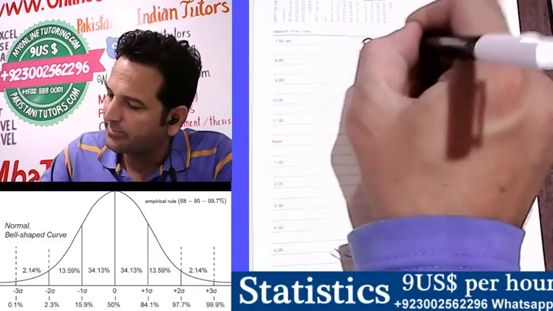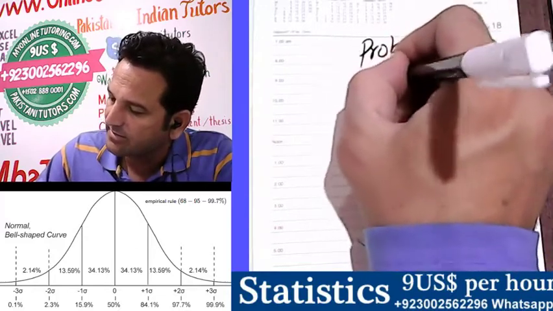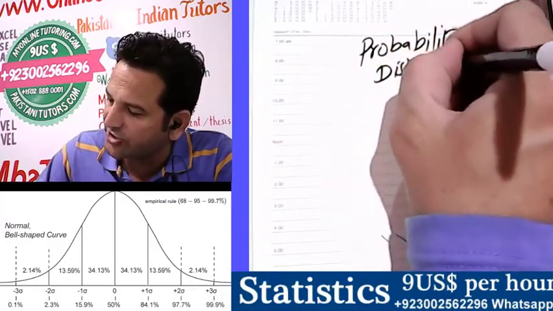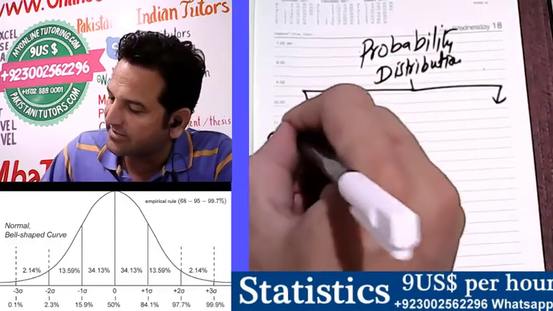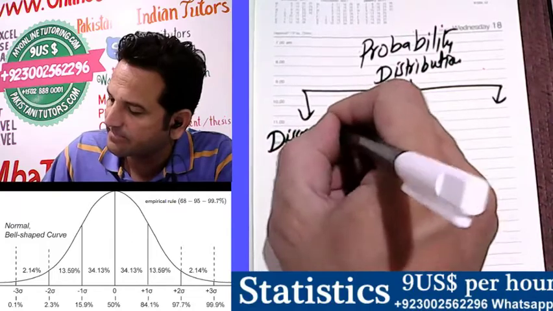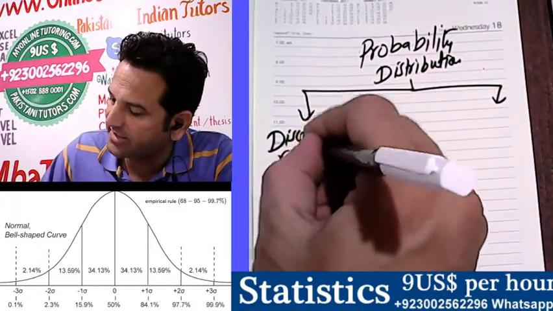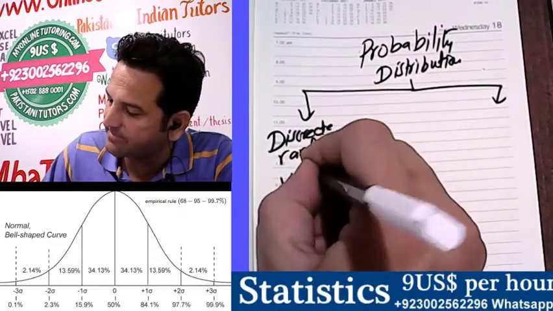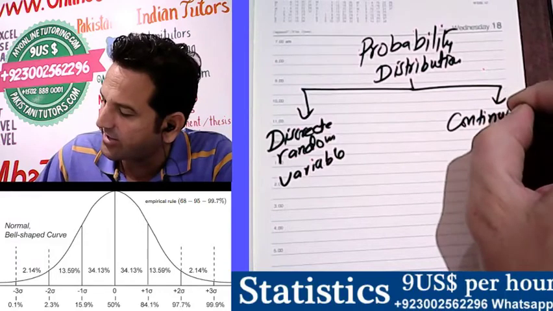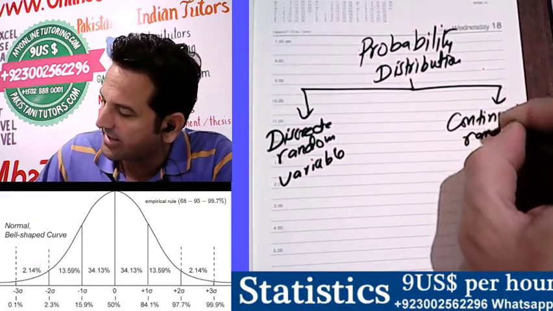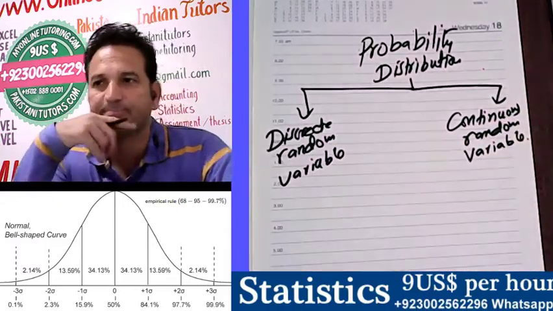Now probability distribution will be divided into discrete random variable and continuous random variable.